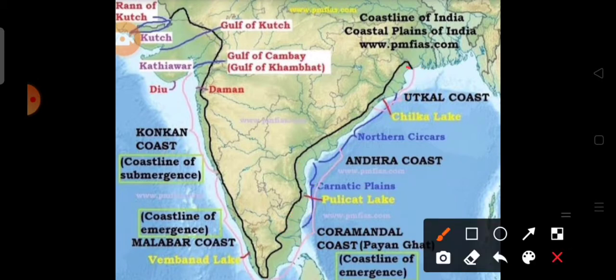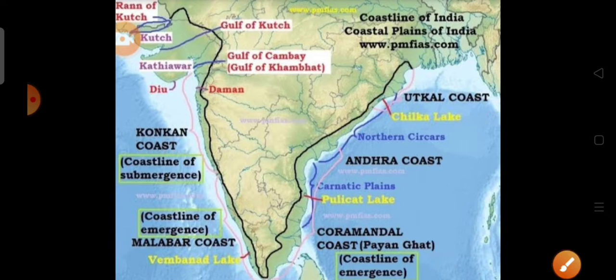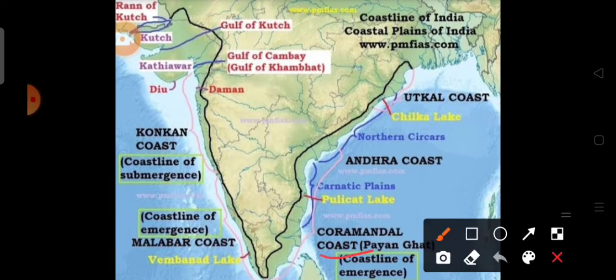Here we see the coastal area of Odisha forms the Utkal coast, and it includes the Mahanadi delta. Here is the Mahanadi, and here is located the Mahanadi delta and the Chilka lake. Now the coastline of Andhra Pradesh and Tamil Nadu is known as the Coromandel coast.